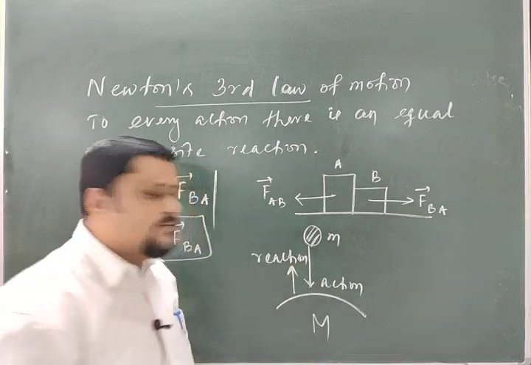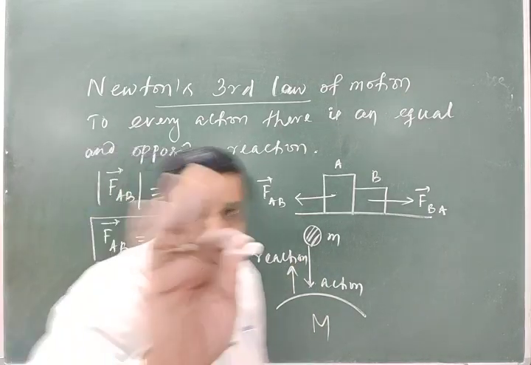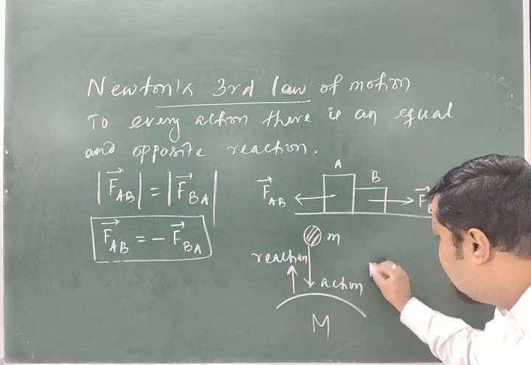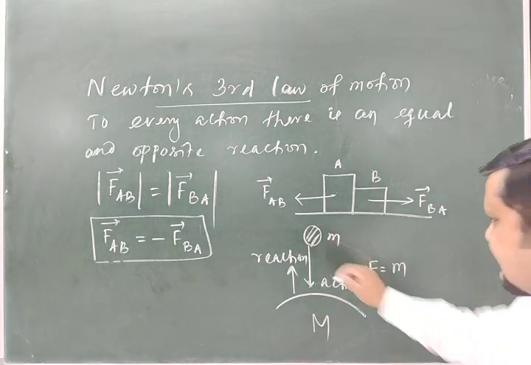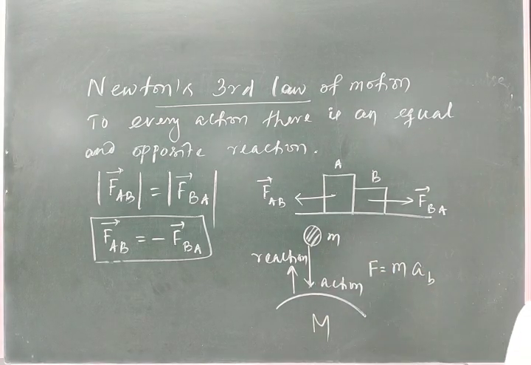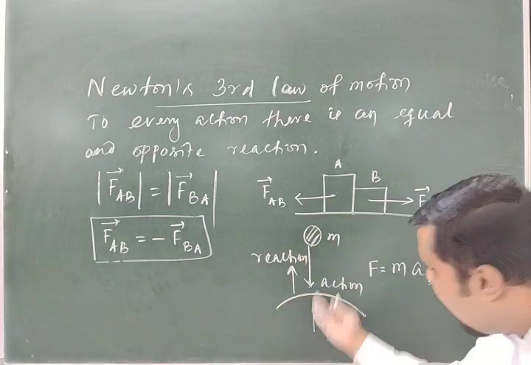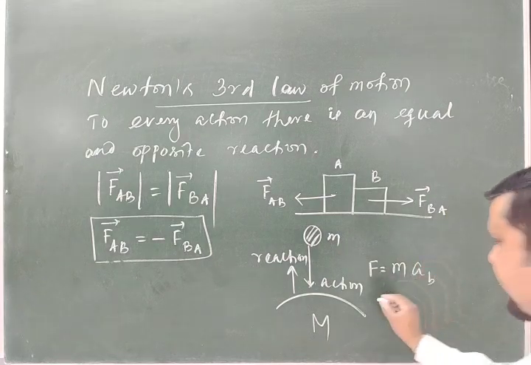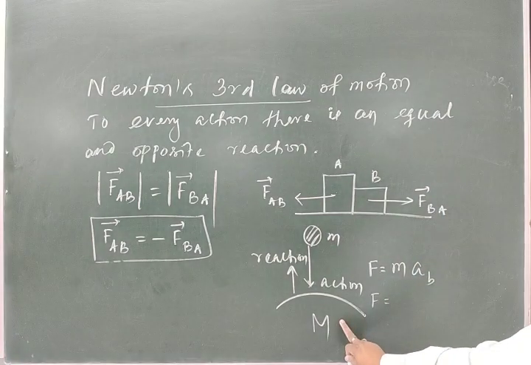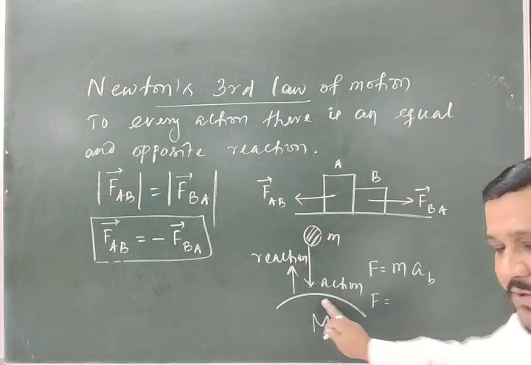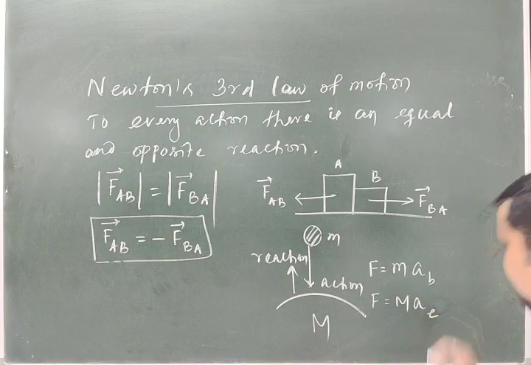Now if this is the action, according to Newton's second law, what is the action force? F is equal to the mass of the body times the acceleration of the body. And according to Newton's third law, to every action there is a reaction, so the earth is also attracting the body with the same magnitude of force F. That force is the mass of earth times the acceleration of earth.